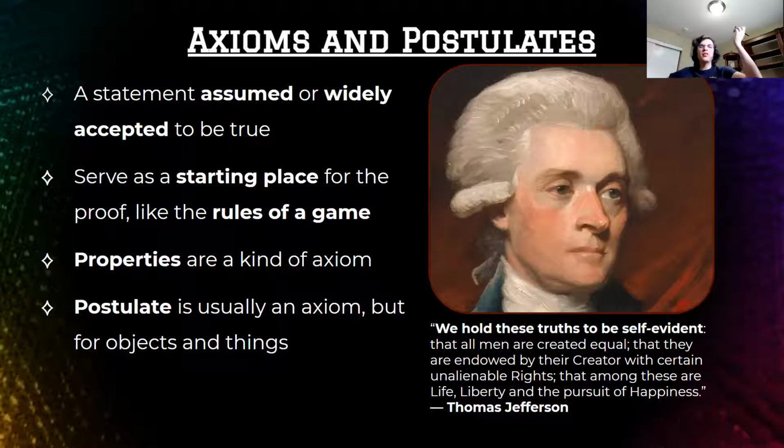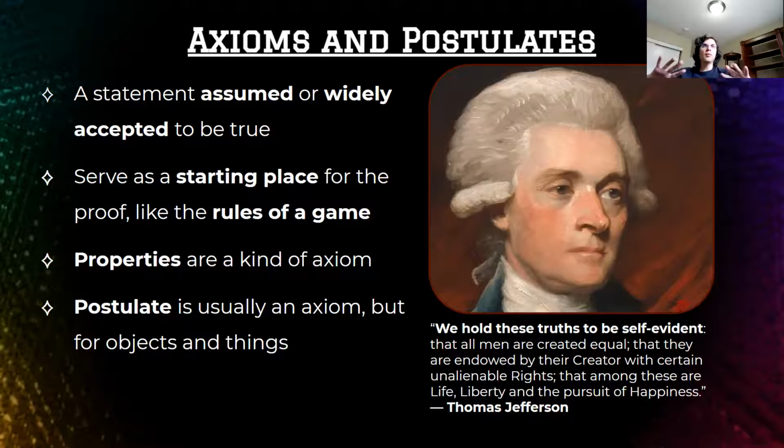So as we can see here, right, we have these things that we assumed to be true, self-evident. Why is Thomas Jefferson saying we assume these things to be true, that they're self-evident? Because usually self-evident means everyone can agree it's true, right? Well, it's important to say the things we assume to be true because not everyone will agree with those assumptions. Remember what we said, that in deductive reasoning, if everyone agrees with your starting place, they must agree with all of your steps and the ending, right? Well, there's the catch. Not everyone will always agree with the assumptions you make. So you need to lay those out at the start.